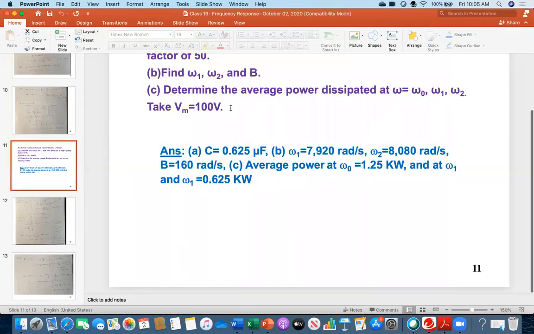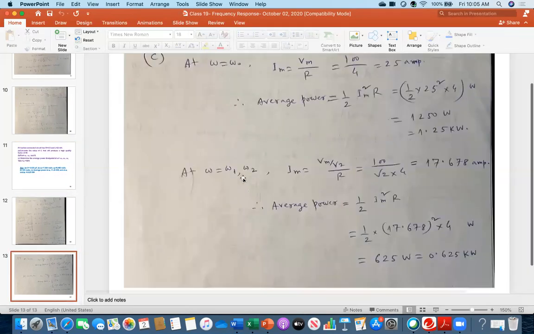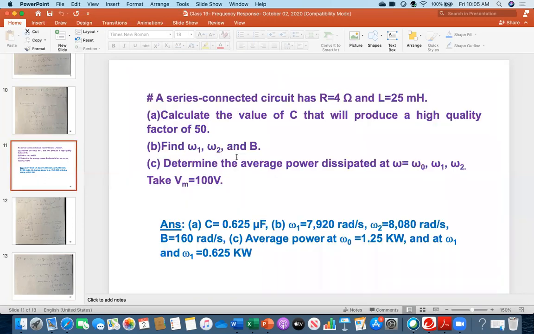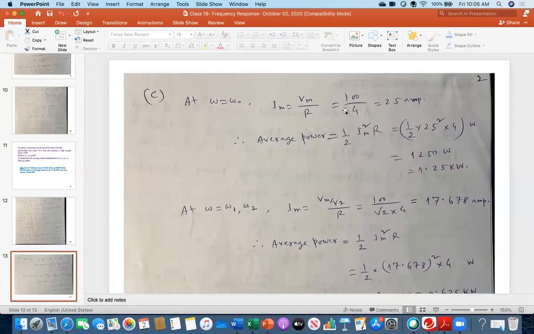Now the last question, determine the average power dissipated. What is the average power? It is not just asking for the current, it is asking for average power. So how to do that? Everybody see, at omega equal to omega naught, I naught is Vm over R. That you understand. So the Vm value is given, take Vm as 100. Using that, I am getting 25 ampere. So then what is the average power?